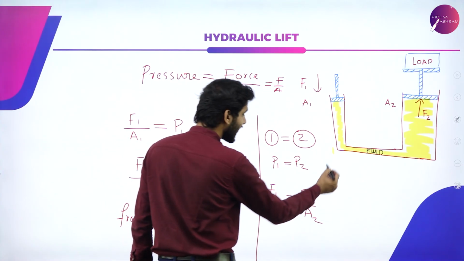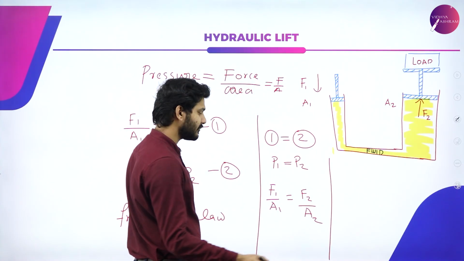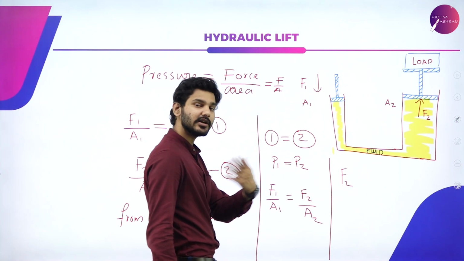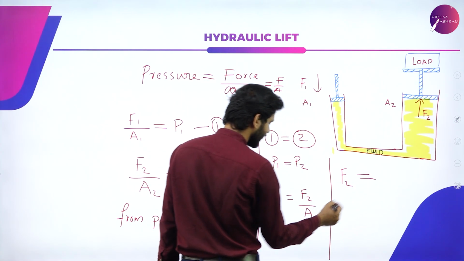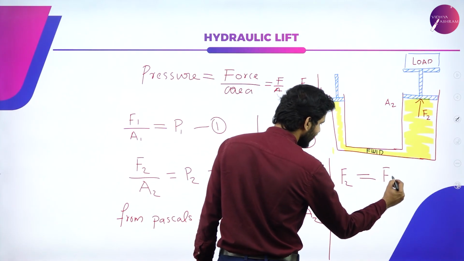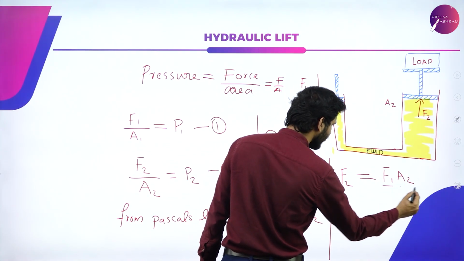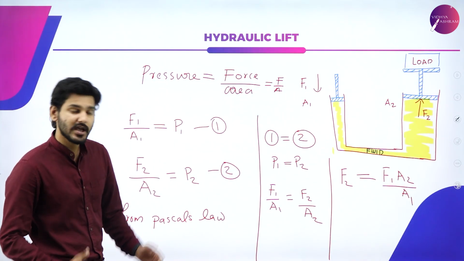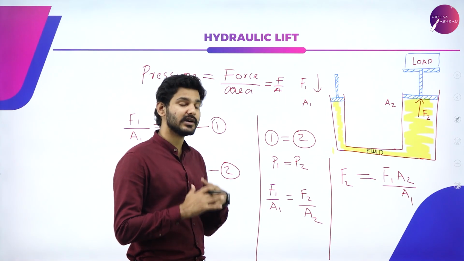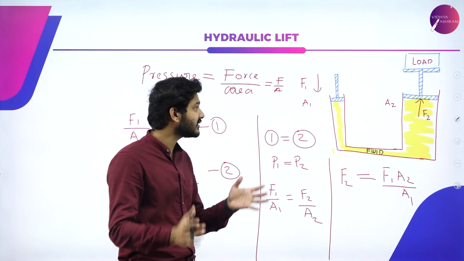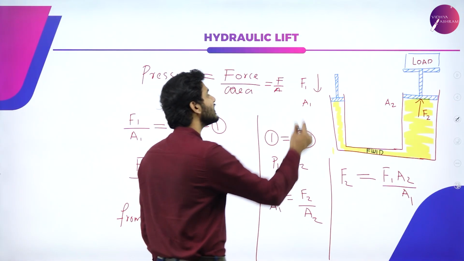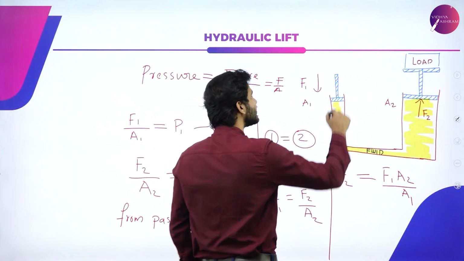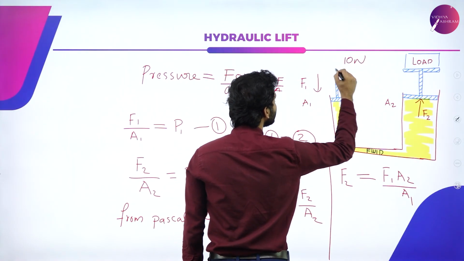And how it is actually achieved, it's again very simple. If I write an equation in terms of F2, I'll bring A2 here, which means F1 A2 divided by A1 will actually give you F2. So let's say hypothetically, what does this actually mean? Let's assume that F1 is a small force which I am applying onto the small area. Let's say the force I'm applying is 10 newtons.